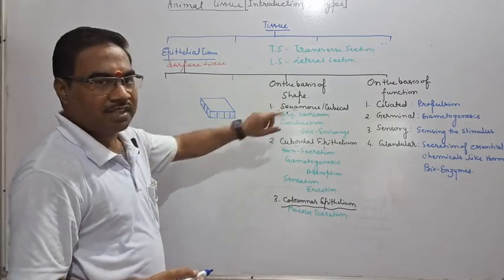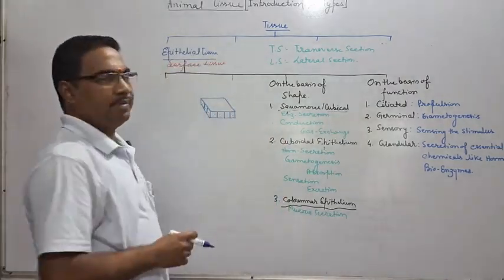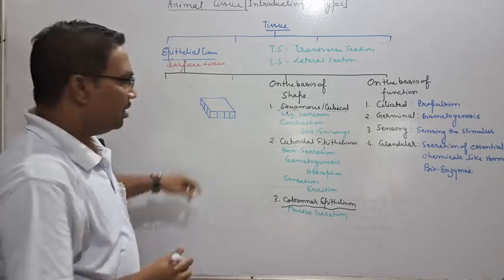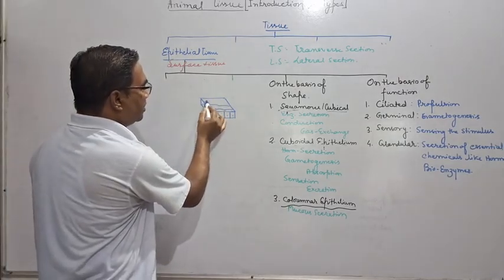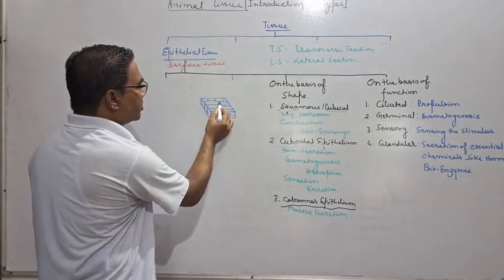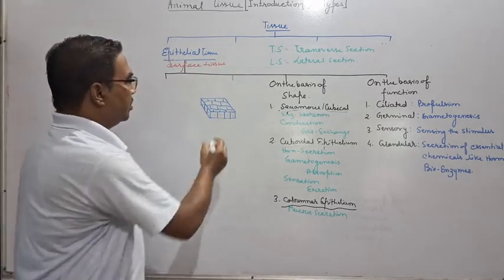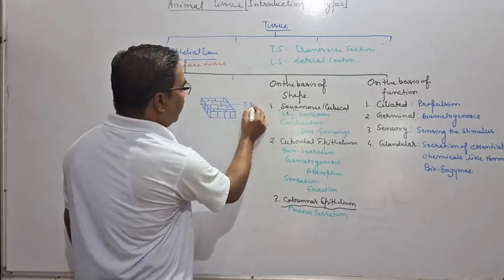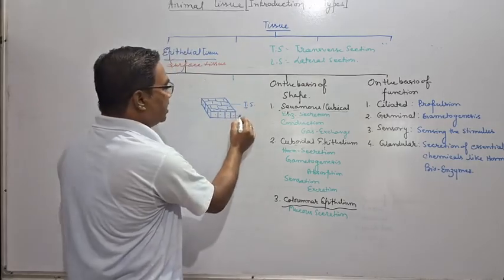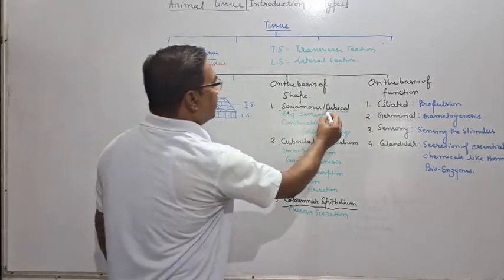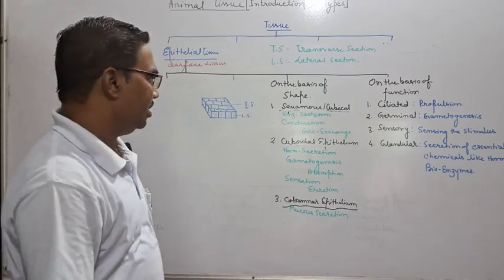That means squamous epithelium. You can consider it as cubical epithelium because it may appear as cubical. Here you can draw like this. This is the transverse section. So when you are seeing the TS, it can be seen polygonal, and when you will see the LS, it appears cubical. That's why it is called squamous or cubical epithelium.